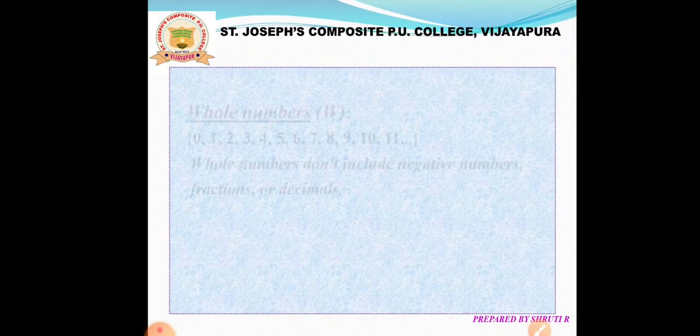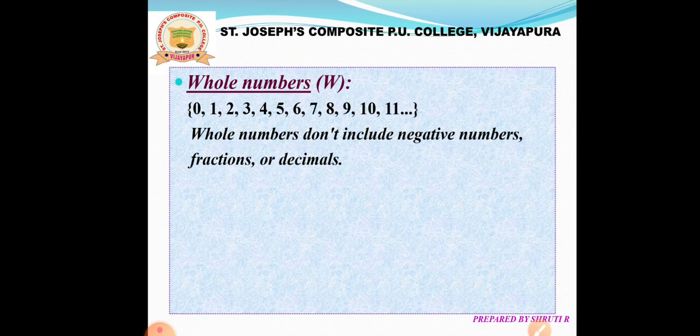Next comes whole numbers. Whole numbers are the numbers starting at 0 and counting up forever. Whole numbers don't include negative numbers, fractions or decimals. The list of whole numbers is denoted by capital letter W and they are 0, 1, 2, 3, 4, 5, 6, 7 and so on. All natural numbers are present in this list, so all natural numbers are whole numbers.